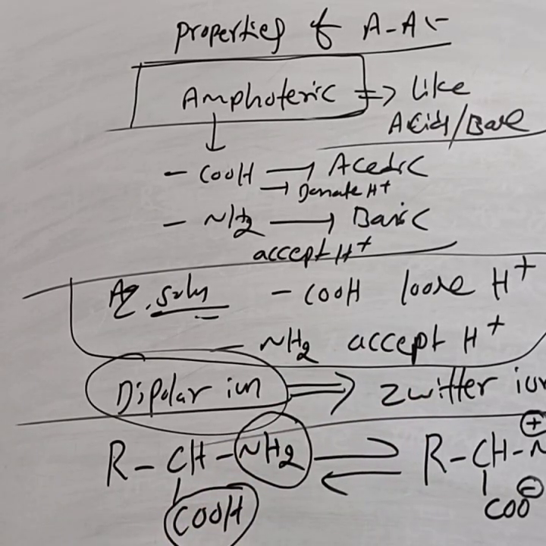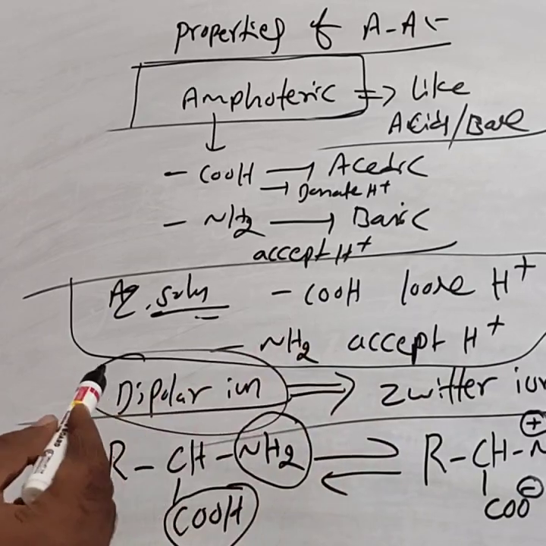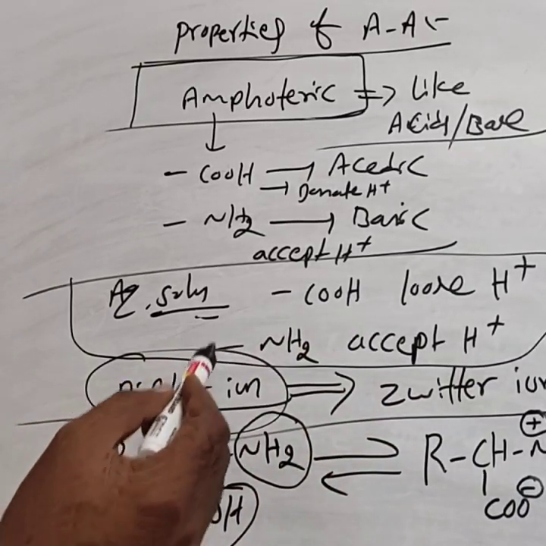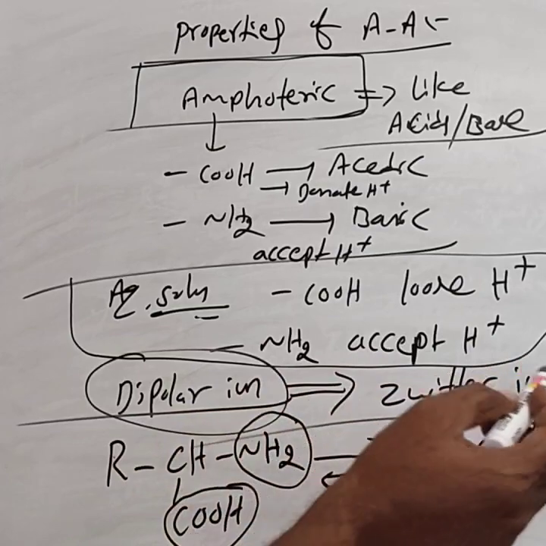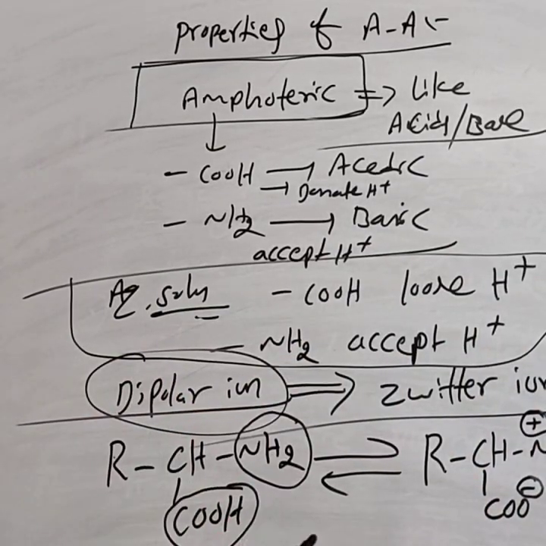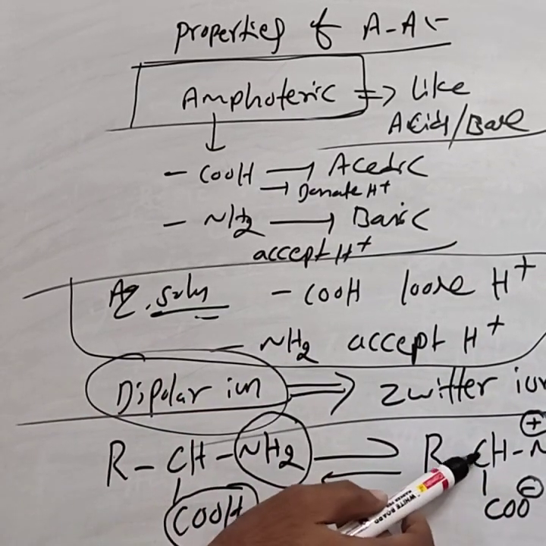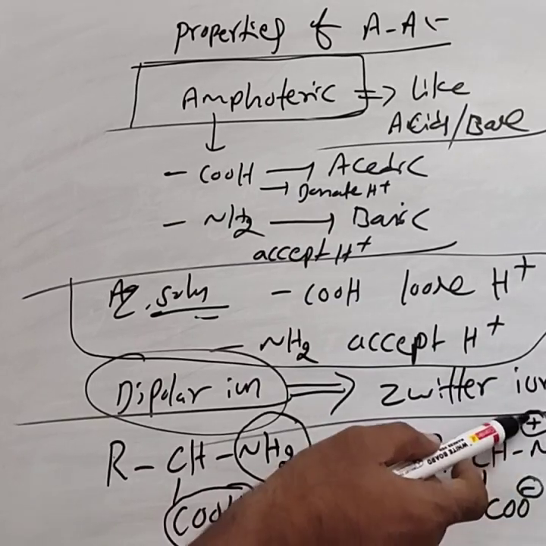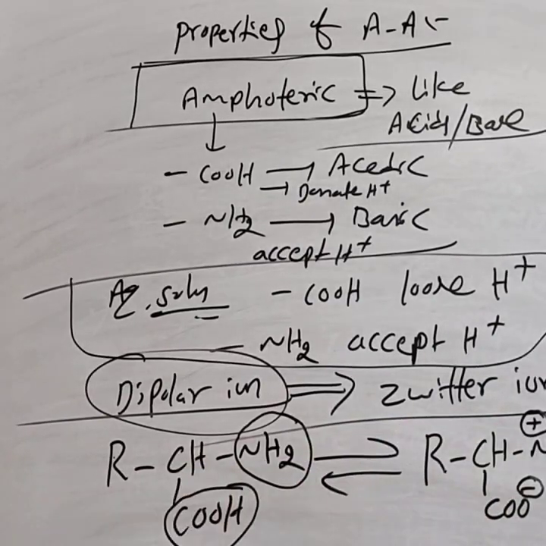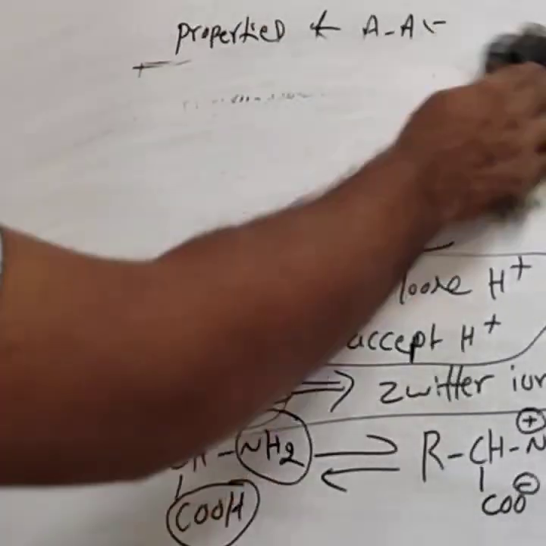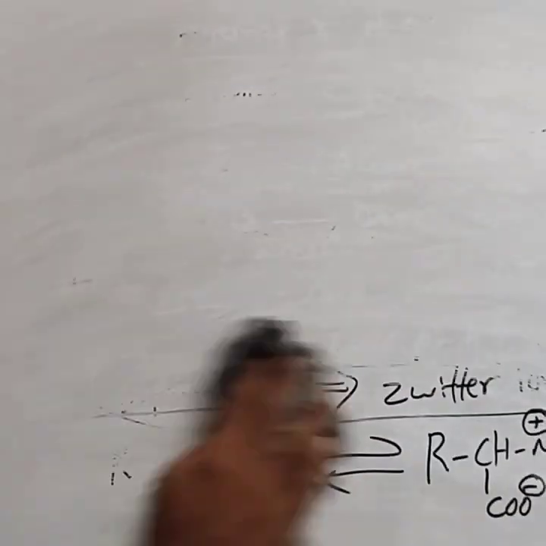For 2 marks, they can ask: what is Zwitter ion? Write the general formula of the Zwitter ion. Zwitter ion definition: dipolar form of amino acid is called Zwitter ion. The general formula of the Zwitter ion is RCHNH3+COO-. This is about the Zwitter ion structure. Next point is isoelectric point. These are all for 1 mark questions.